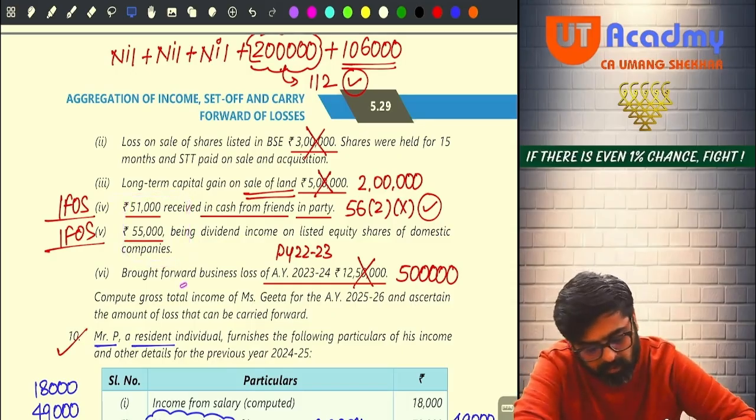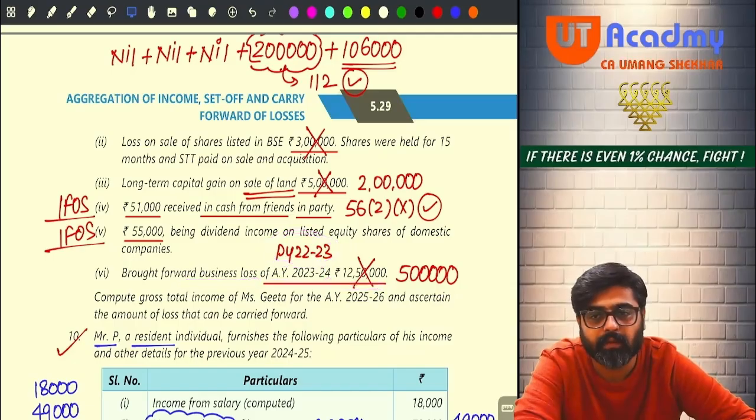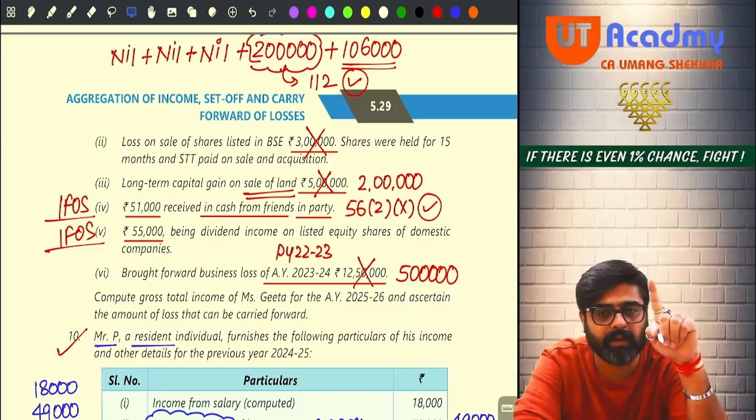Now they are saying brought forward business loss of assessment year 23-24, meaning previous year 22-23, amounting to 12,50,000. Now if you'll carry forward this loss, can you carry forward this loss to 24-25? Yes, 22-23, the loss was for 22-23. First year carry forward was 23-24. This is the second year carry forward. Can you carry forward this loss, business loss to this year?